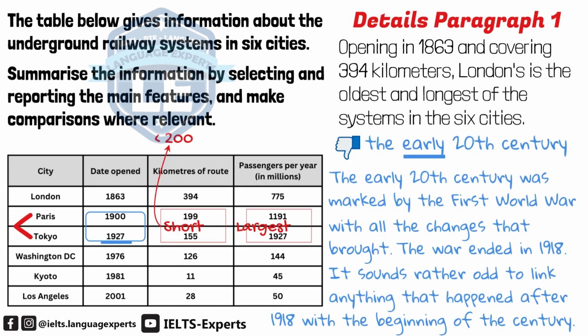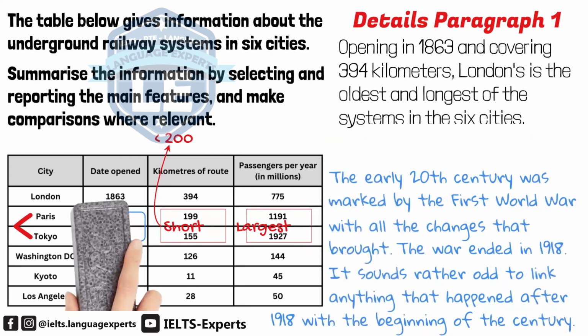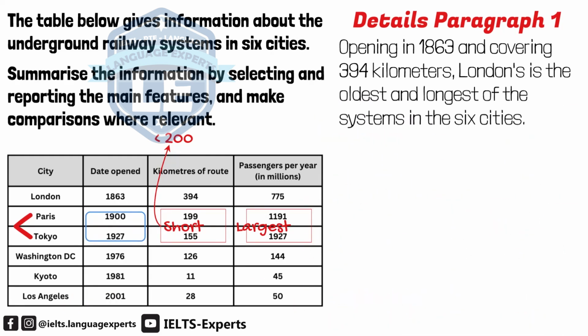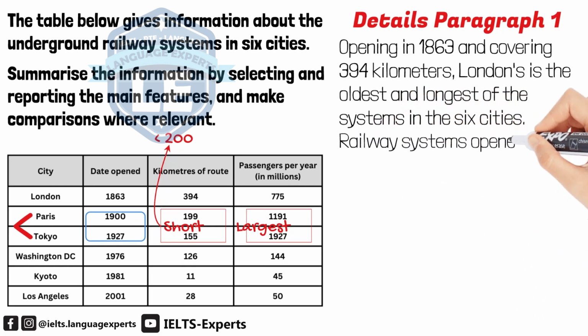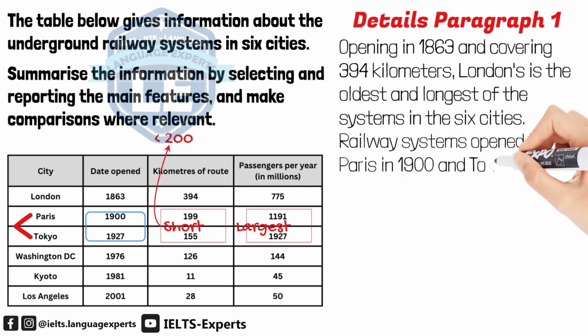So there is no way to give a rough number here. And between omitting these 2 numbers and reporting them, I choose to report them. I don't want to omit 2 numbers at once. Railway systems opened in Paris in 1900 and Tokyo in 1927.